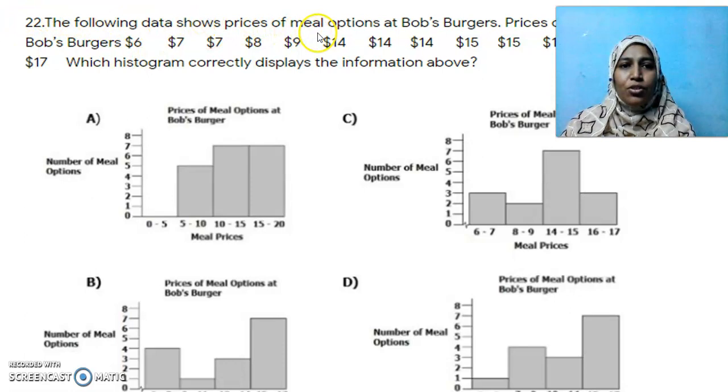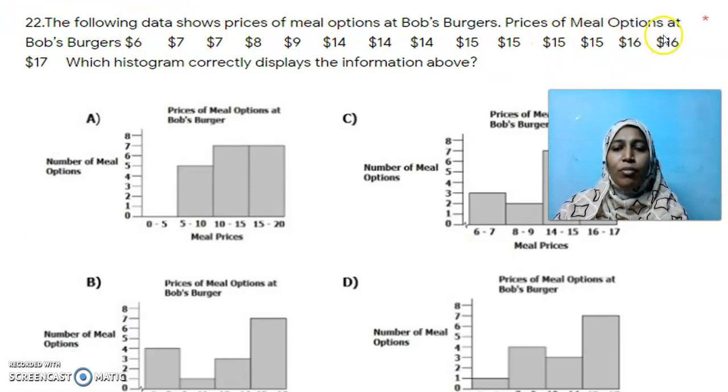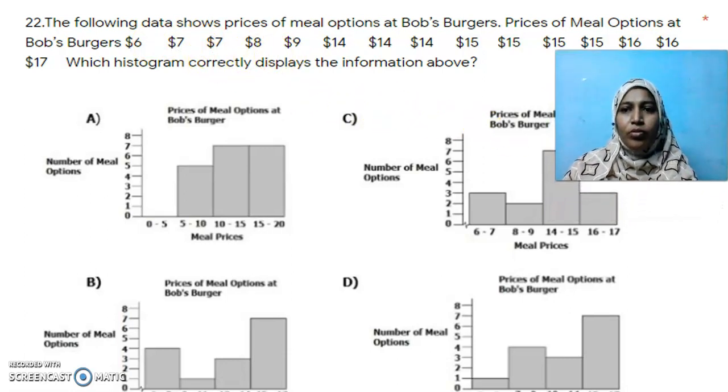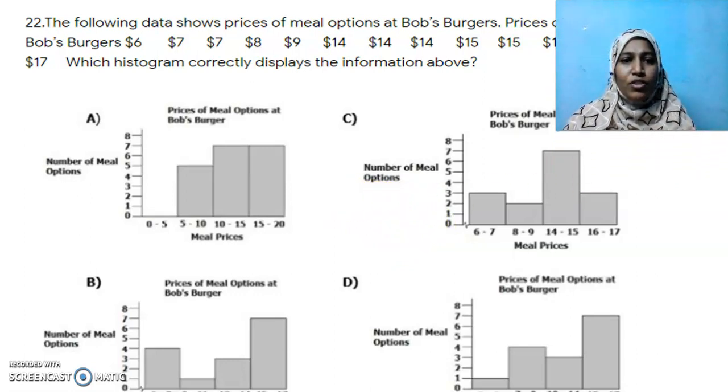The following data shows prices of meals at Bob's Burgers. The prices of meal options are listed, a few options with a few prices. Which histogram correctly displays the information above? Before counting how many 6s, how many 7s, how many 9s there are, I first look at the graphs to see which one satisfies the basic rule of histogram and which one does not.